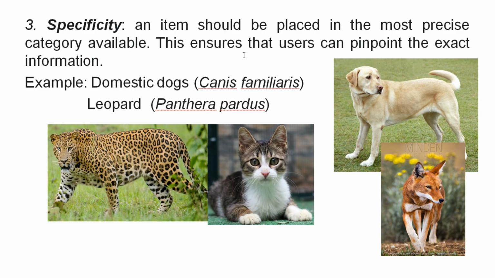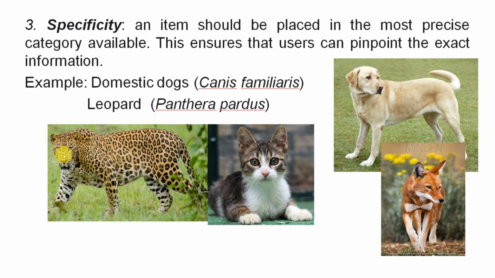Hierarchical. The third one is specificity. An item should be placed in the most precise category available. This ensures that users can pinpoint the exact information. So classification should be specific. Classification should be to the point.